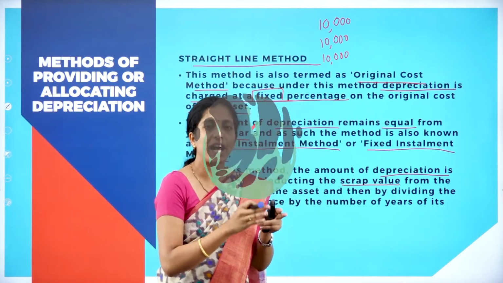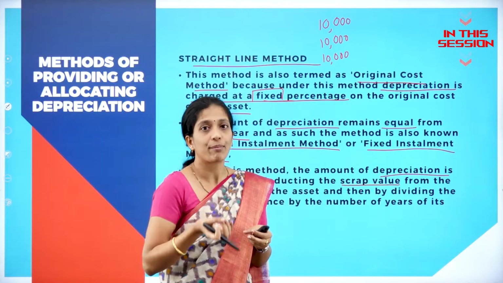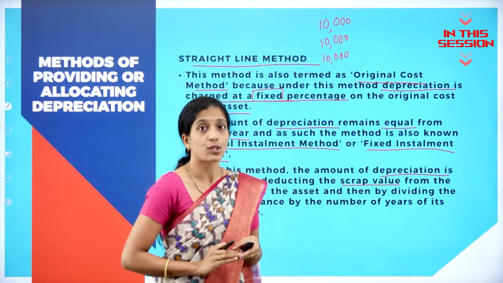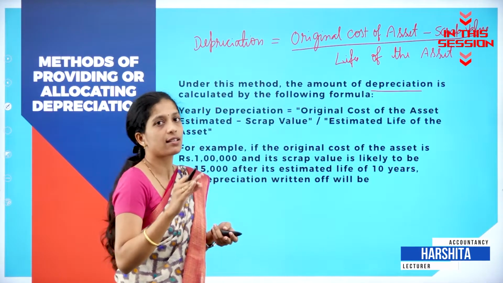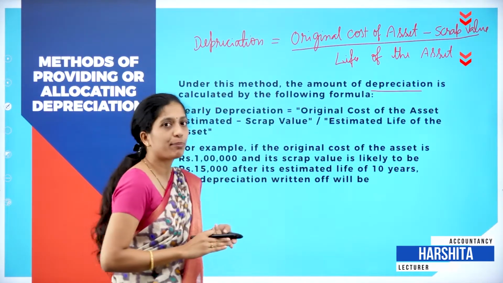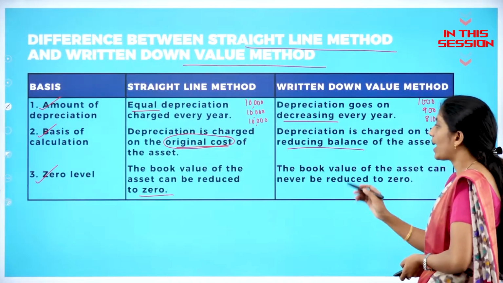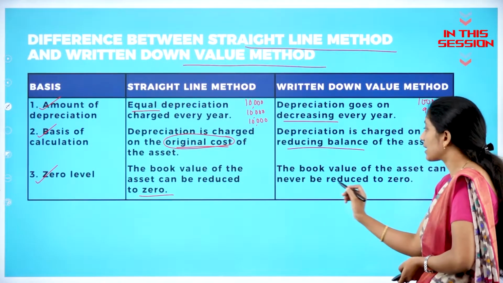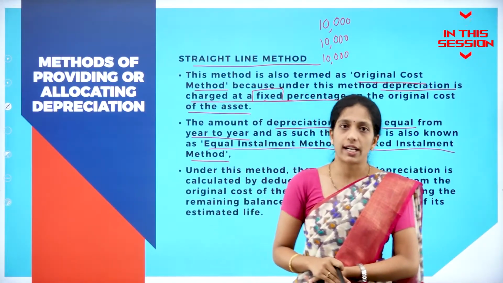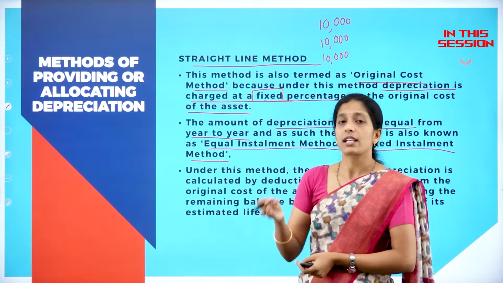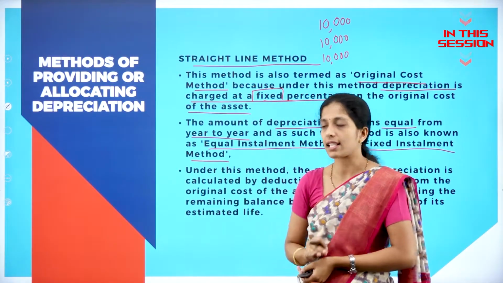After the lifespan of a particular asset, we will sell that asset, and whatever amount we get is known as what? Scrap value. Original cost of the asset minus scrap value divided by life of the asset, then we'll get the depreciation. In the written down value method, the book value of an asset can never be reduced to 0. Calculate depreciation under straight line method, or they might ask calculate depreciation under original cost method. Both are the same.